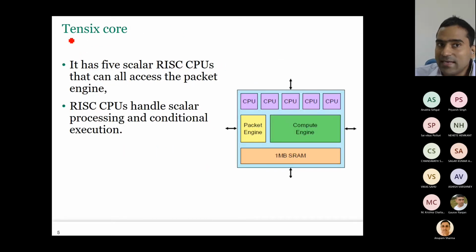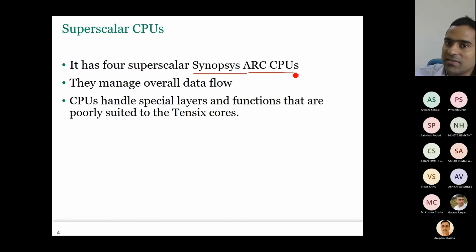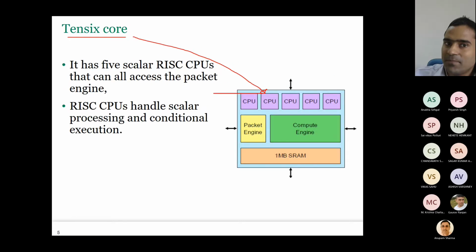Now, here we are coming inside the 10.6 core. Each 10.6 core has 5 CPUs. These CPUs are different from those ARC CPUs. Please remember, these are not superscalar CPUs. These are scalar RISC CPUs. These CPUs are inside each 10.6 core. Right now we are seeing the 10.6 core itself.